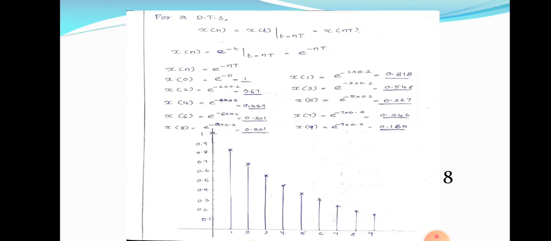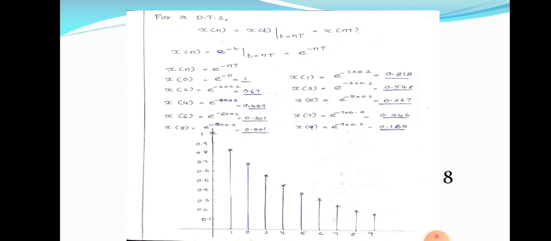So we can calculate x0, x1, x2, x3, x4, x5, x6, etc. There is no specific limitation for the values of n. Okay, so we can calculate some values. We are taking the values of n on the x-axis. We are taking the values of x of n on the y-axis. We got different values of n and corresponding x of n. So simply mark out all these points.